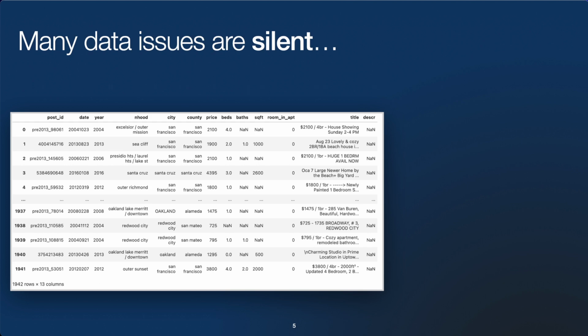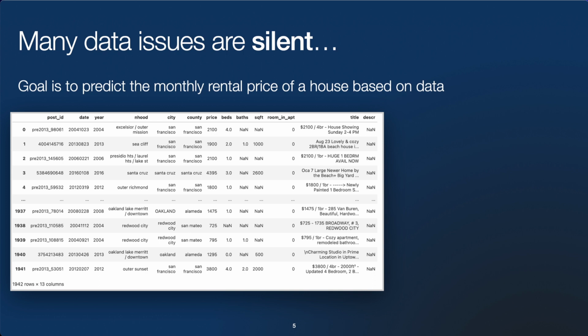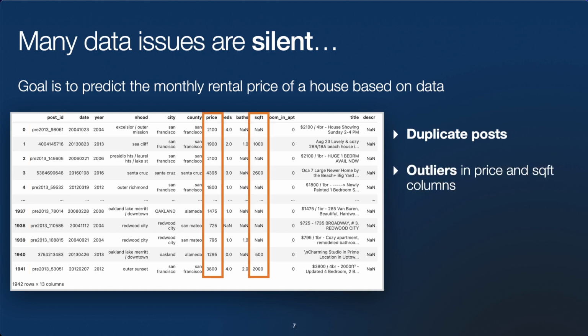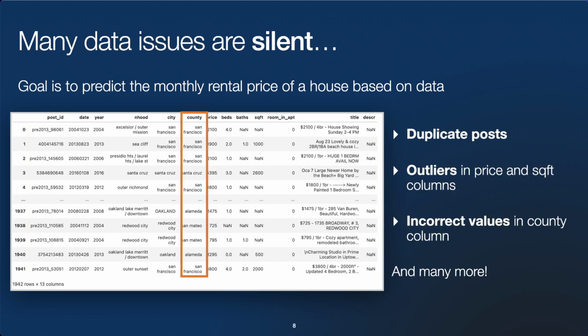So for instance, if we're trying to train a model to predict the monthly rental price of houses based on this data, we might look at the data and say this looks good initially, and we're trying to predict the price. However, on closer inspection, we can notice several errors, such as duplicate posts in the post ID column, outliers in the price and square feet columns, incorrect values in the county column, and many more issues.